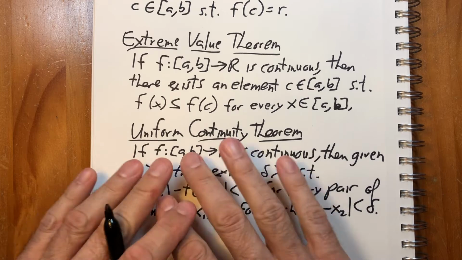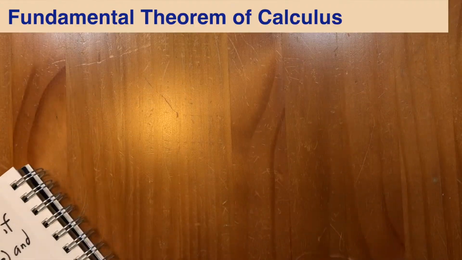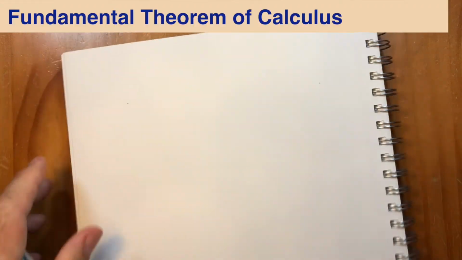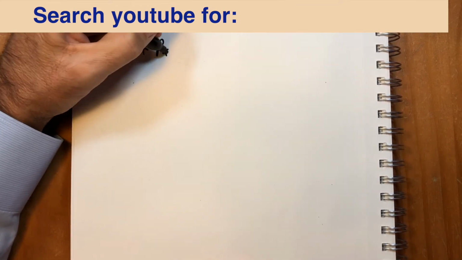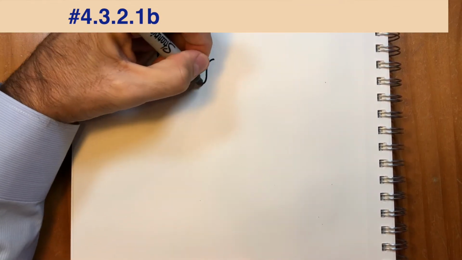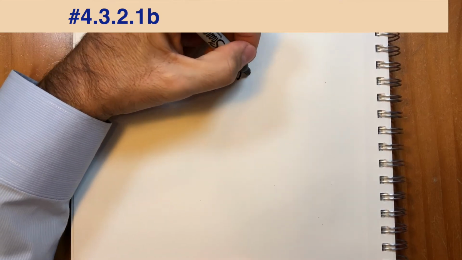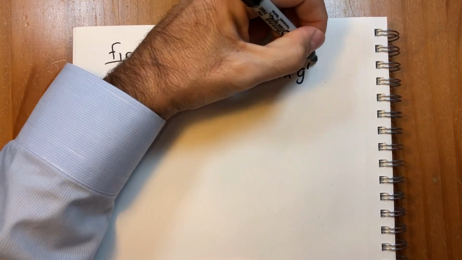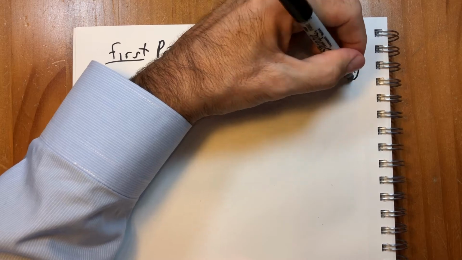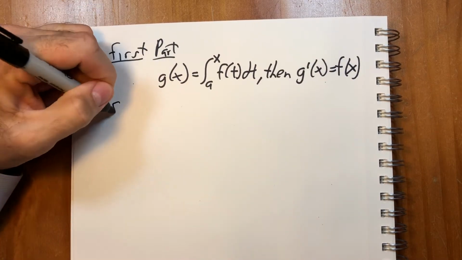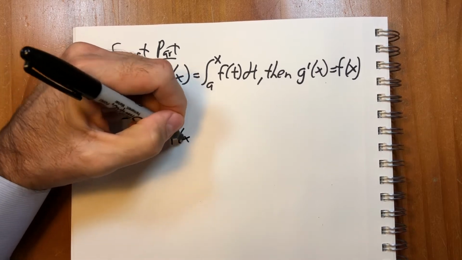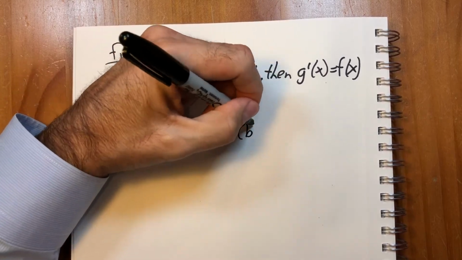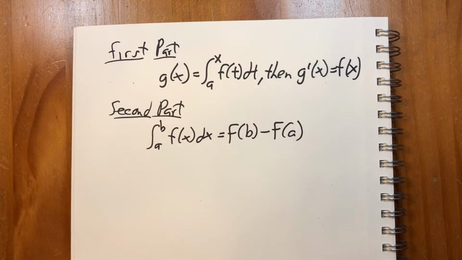It's funny, the "fundamental theorem of calculus" is a specific thing, the one that connects differentiation with integration. The first part says that if g(x) equals the integral from a to x of f(t) dt, then the derivative of g equals f. And the second part says that the integral from a to b of f(x) dx equals the difference of the antiderivative at the two endpoints. So that is the fundamental theorem of calculus.